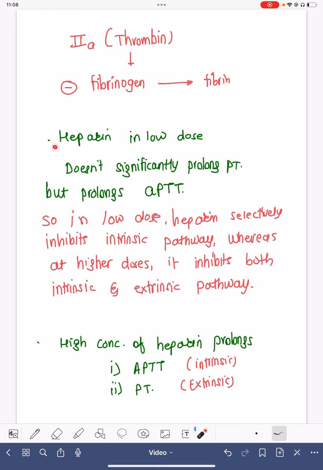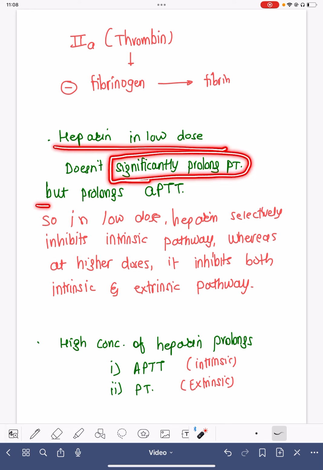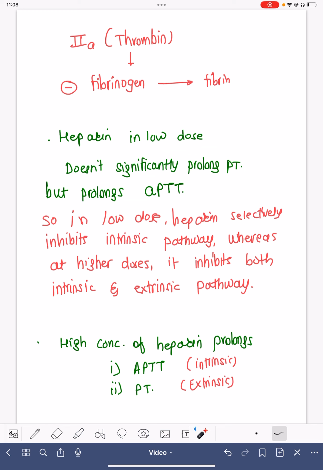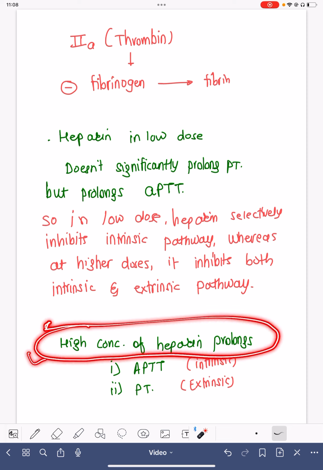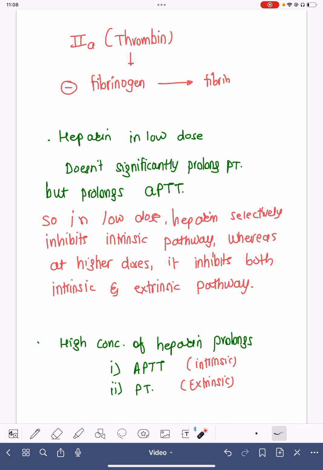So heparin in low dose doesn't prolong prothrombin time, but it definitely prolongs APTT, that is, activated partial thromboplastin time. That is the reason why for monitoring we always use APTT. So in low dose, heparin selectively inhibits the intrinsic pathway, whereas at higher dose it inhibits both intrinsic and extrinsic pathways as well. So at higher concentrations of heparin, the intrinsic pathway will be prolonged as well as the extrinsic pathway will be affected.